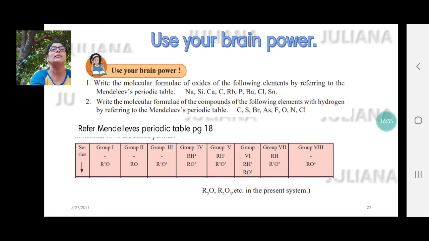And then also write the molecular formula of the compounds of the following elements with hydrogen. Like you see, a group 4 element reacts with hydrogen to give RH4. So this is your little homework, which I'm sure you'll be able to do with a little bit of revising what we have just done.